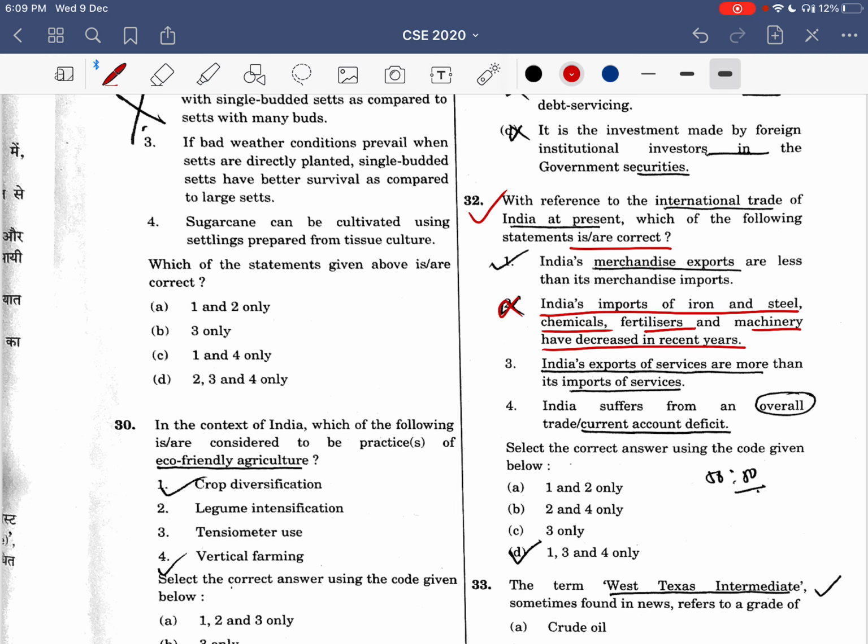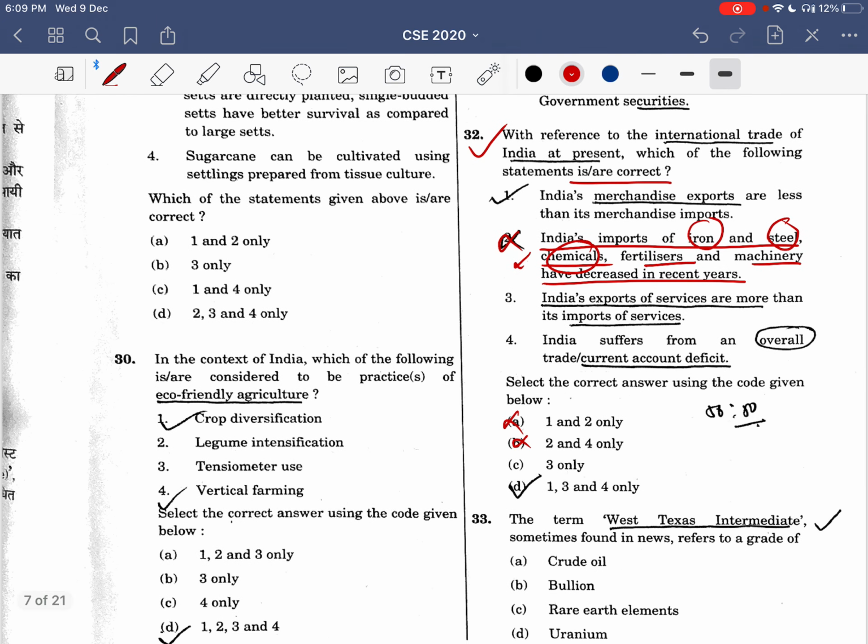This is a contradictory statement because as consumption increases and population increases, energy consumption will obviously increase, and because of that, iron and steel, fertilizers, chemicals are going to increase. So option 2 gets eliminated, and by that 1 and 2 get eliminated, and for that, option A, 3 and 4, is correct.